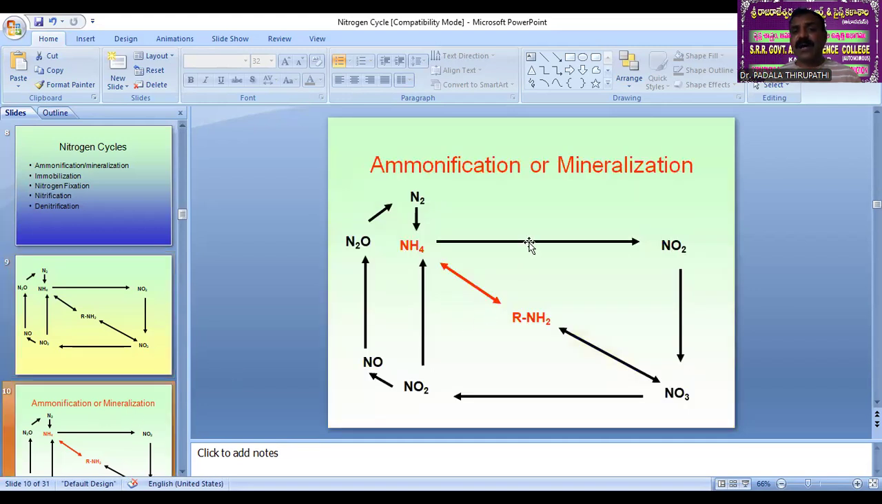See here, my dear friends, the ammonification process. See here the red color. We observe ammonification here.